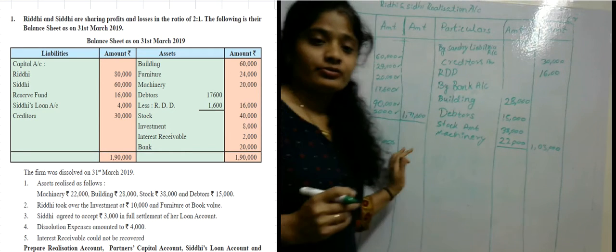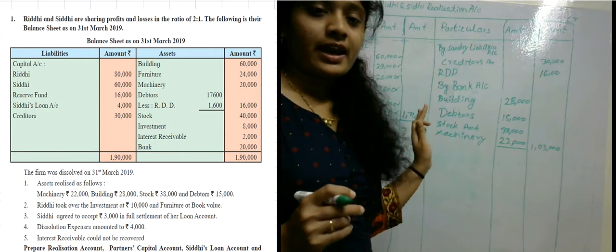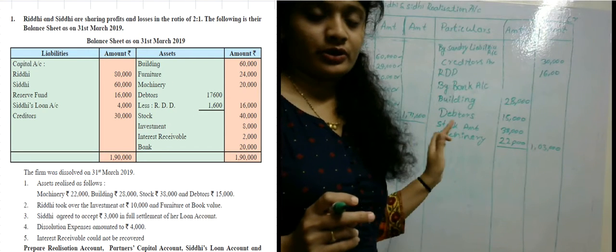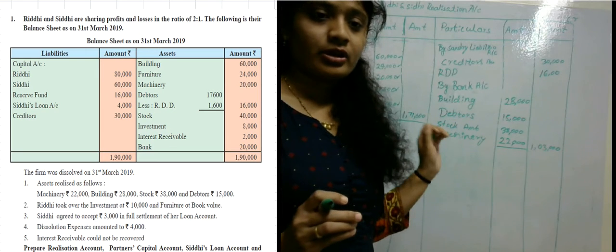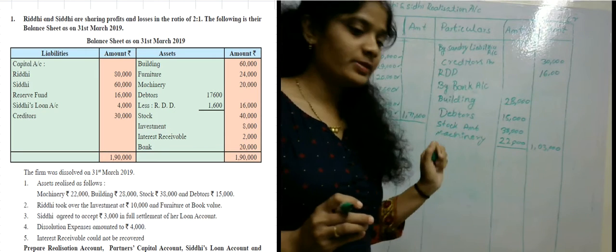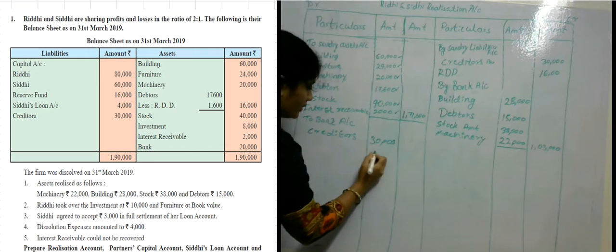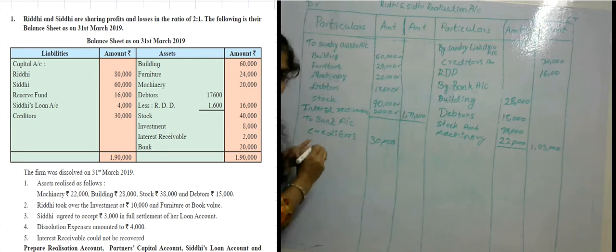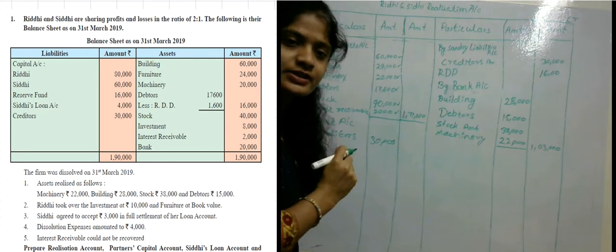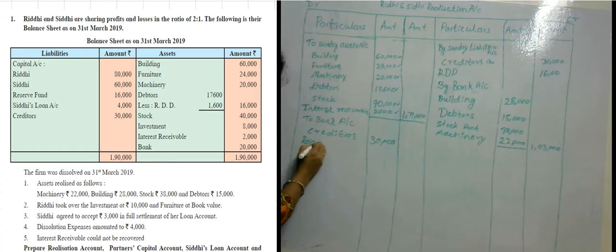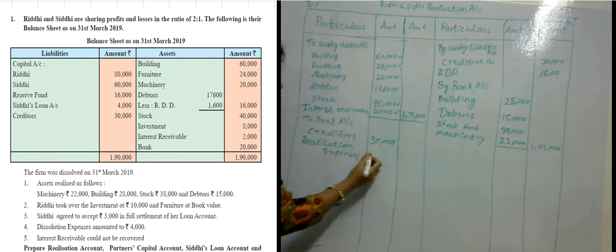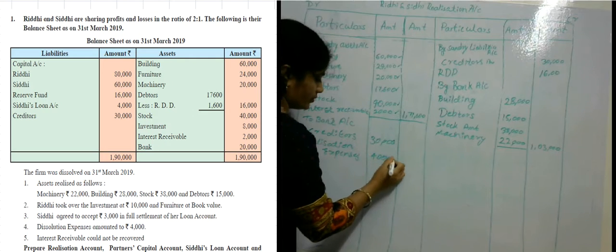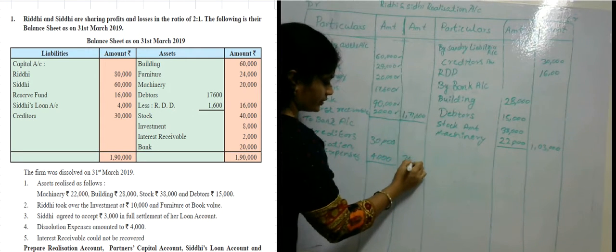And the next amount is the fourth adjustment: dissolution expenses amounted to 4,000 rupees. That is the realization expenses. Add that to 30,000. Realization expenses amount is 4,000 rupees. So the total amount is 34,000 rupees.